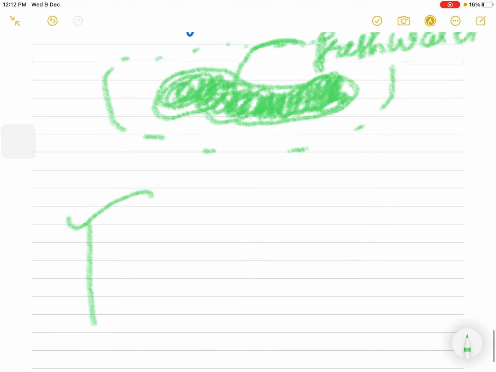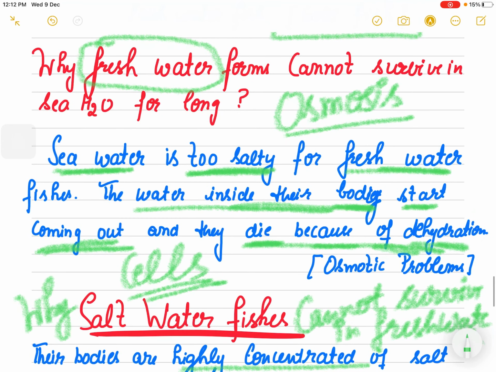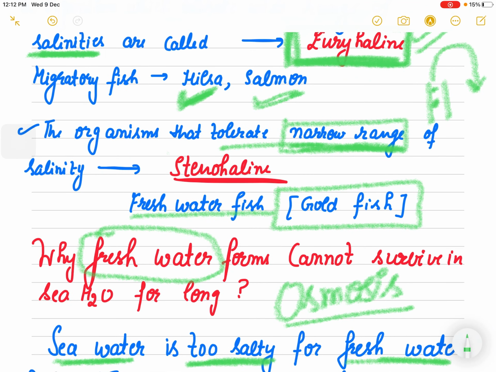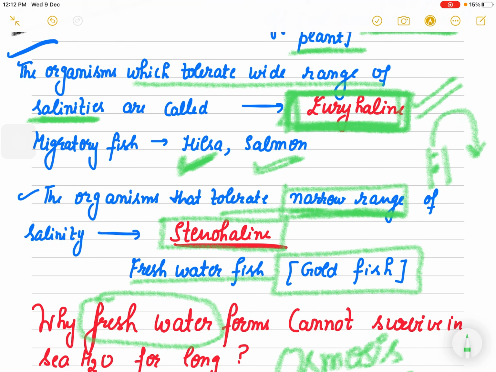So these are the two important factors which we discussed today, about temperature and water: stenothermal and eurythermal, euryhaline and stenohaline. Don't get confused with them, and please go through them very carefully with the examples, right? I will meet you with the other two factors.